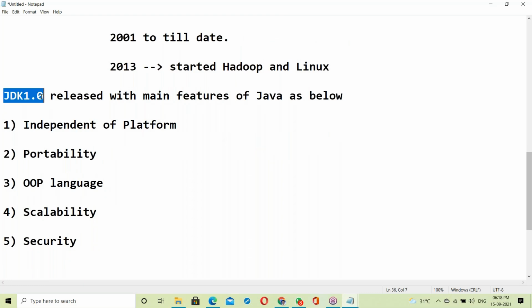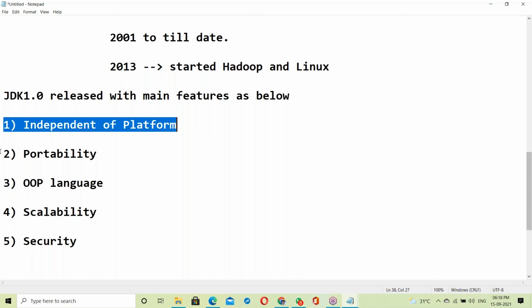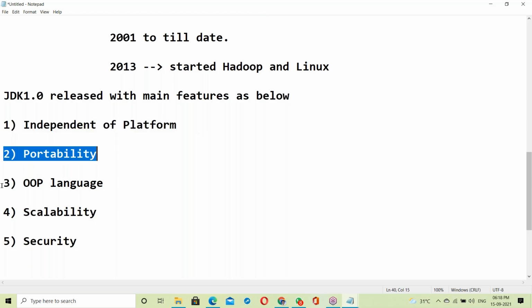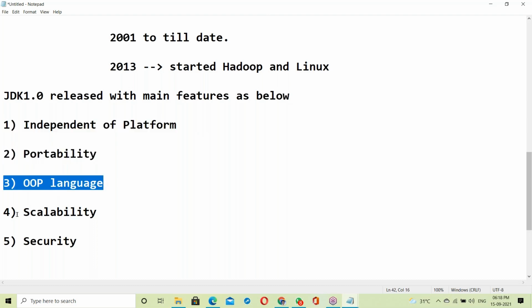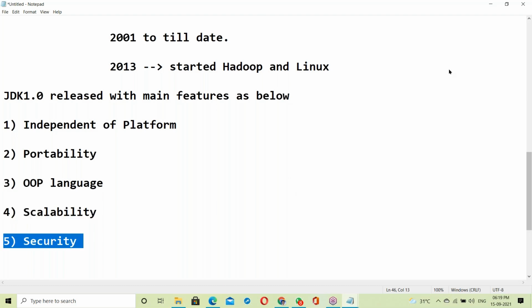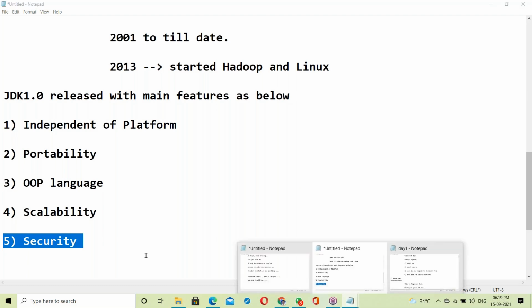So JDK 1.0 was released with the main features as below. First one independent of platform, next portability, next object-oriented language, next scalability, next security. So those are the main features.